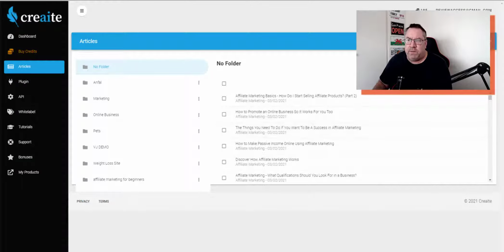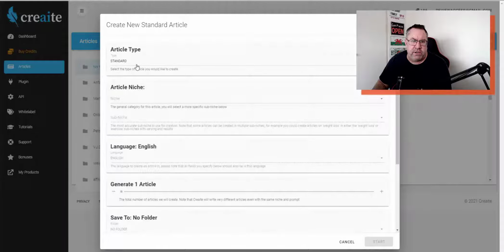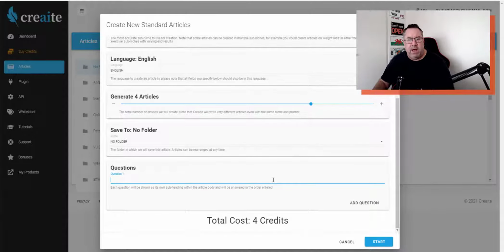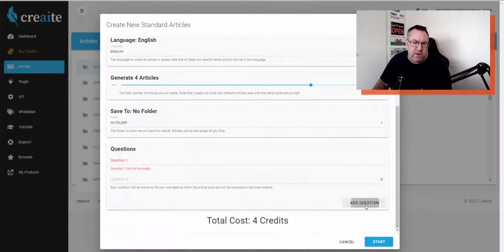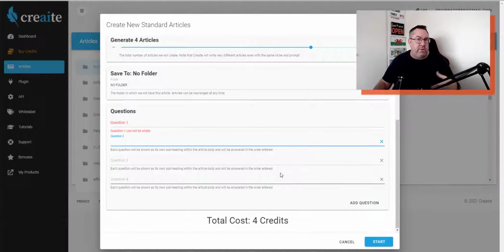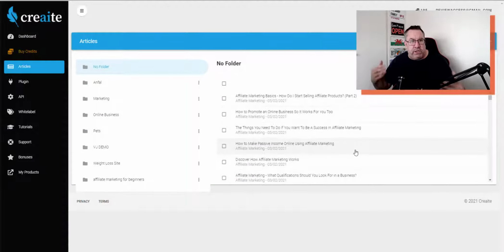So the last way that this actually produces articles is by a Q&A function. So this is one of the upsells. It just uses a Q&A type article. Come in here, just put any old niche in here for the purposes of this. You generate a few articles here, and then it'll ask you for the question to start with, and basically you're answering questions. Now this is an interesting one because you could actually use these to answer questions on things like Quora and other platforms that have these types of questions, and I found this is pretty useful if you wanted to do that, right? But again, remember, these articles are a starting point. These aren't ever going to be the finished thing. You need to be able to embellish them, write them in your own words. It's a good starting point to me.